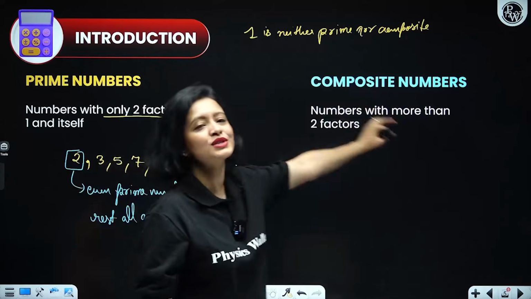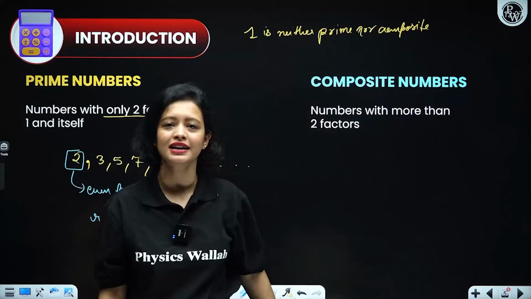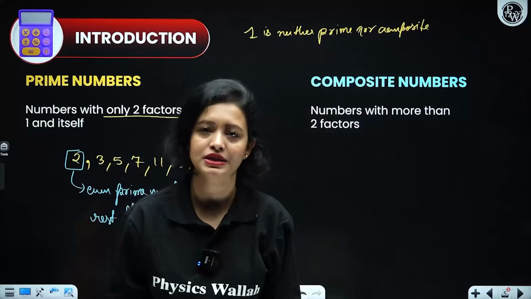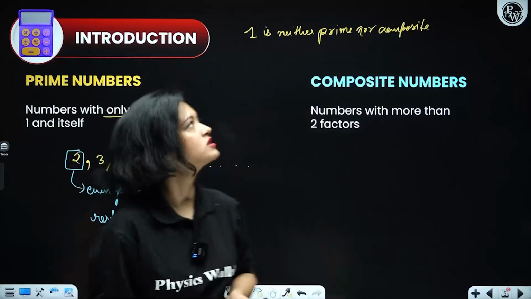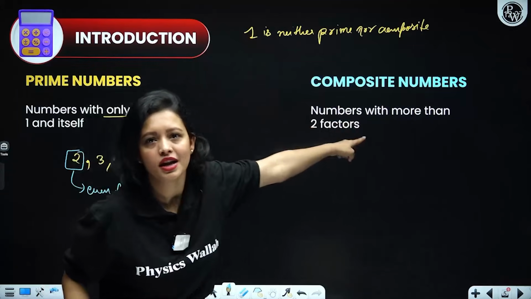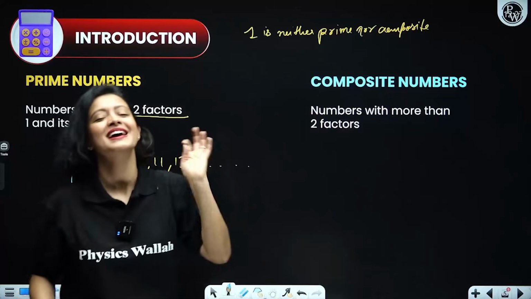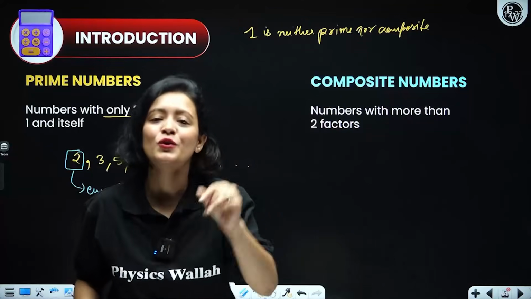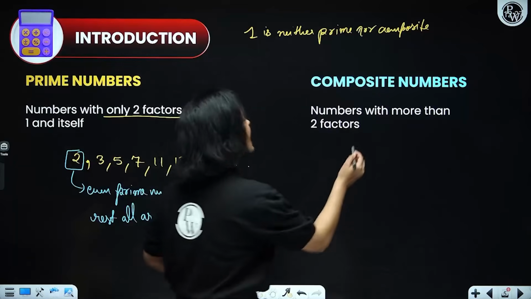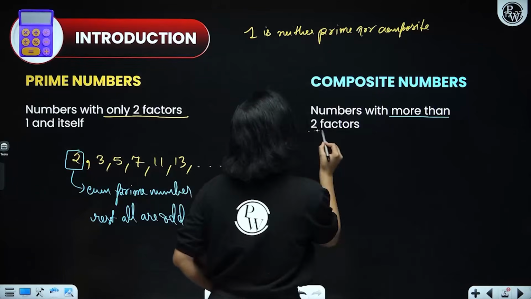Now let's come to composite numbers, everyone. What are composite numbers? Please don't say that composite numbers are numbers that are not prime. Okay, because 1 is also not prime, but 1 is not composite, right? So the correct definition of a composite number is basically all the numbers that have more than 2 factors. They have what? They have more than 2 factors, everyone, right?